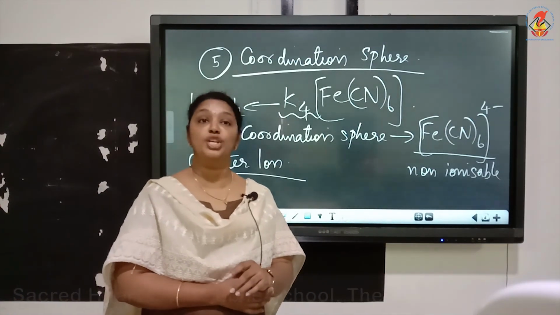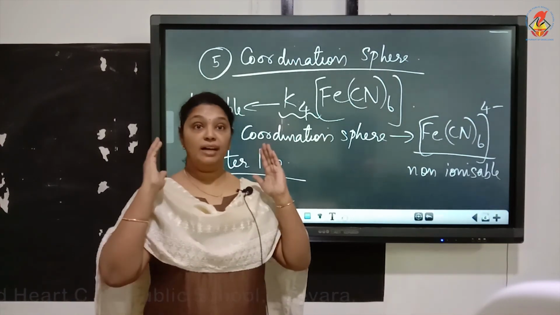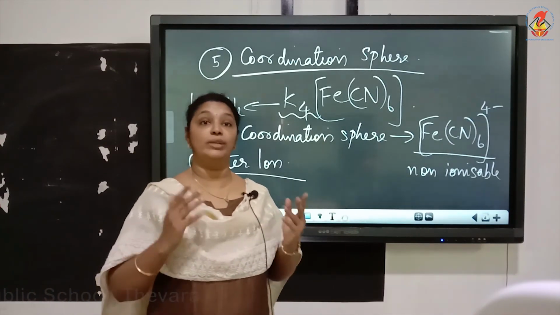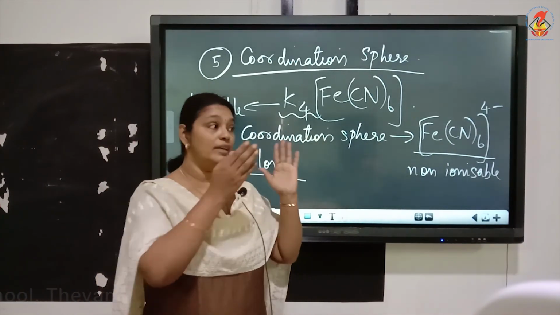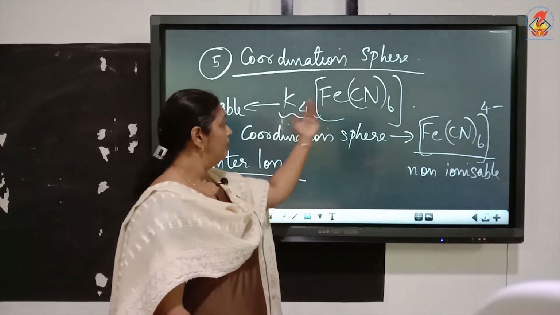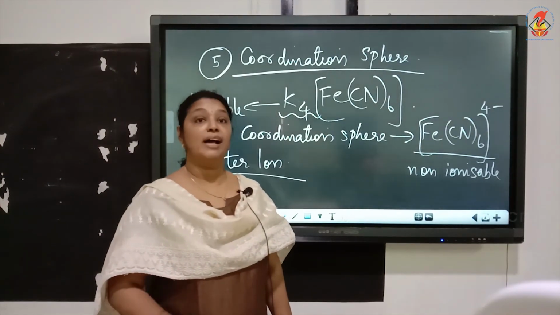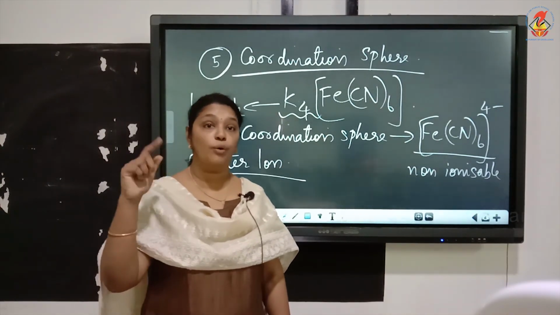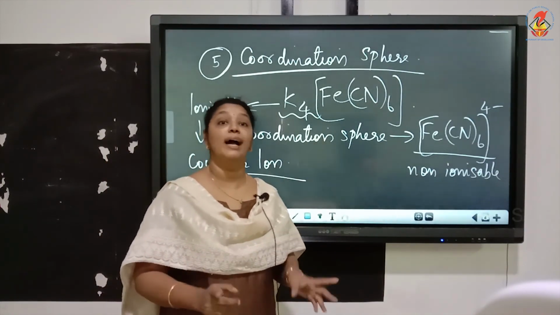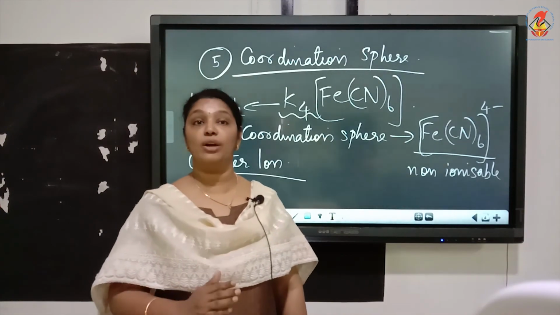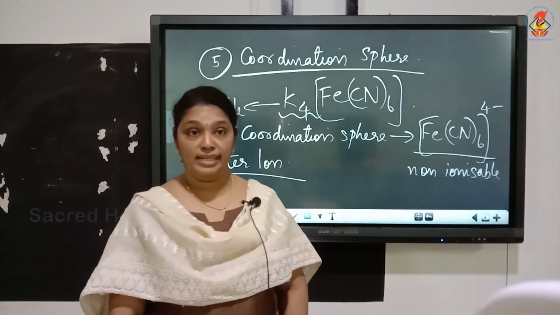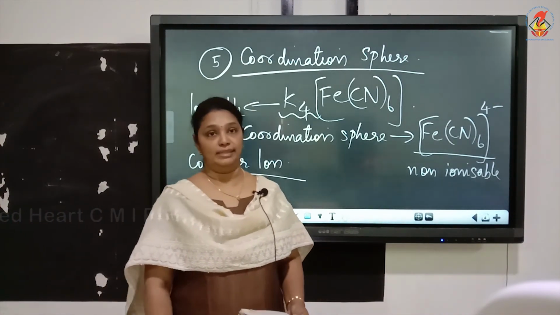So you can see in a coordination compound we have an ionizable part and non-ionizable part. Where is the ionizable part written? It is written outside the square bracket, either before or after the square bracket. Now here it is written before the square bracket, K4. It is ionizable, and K4 dissociates as 4K+. So counter ions are ionizable and they are written outside the square bracket.